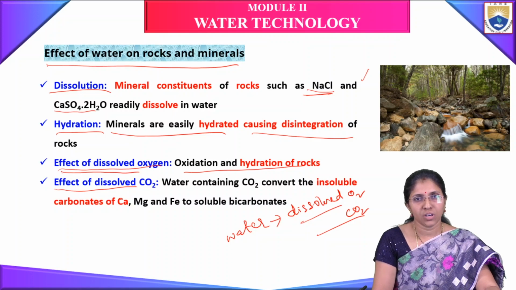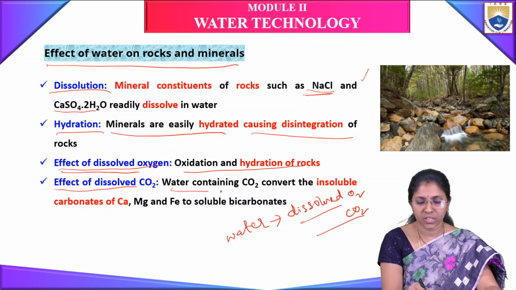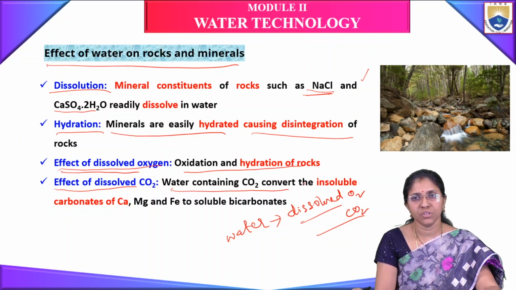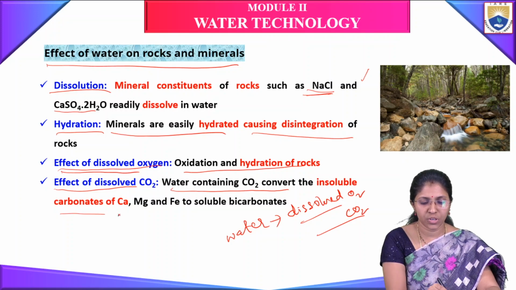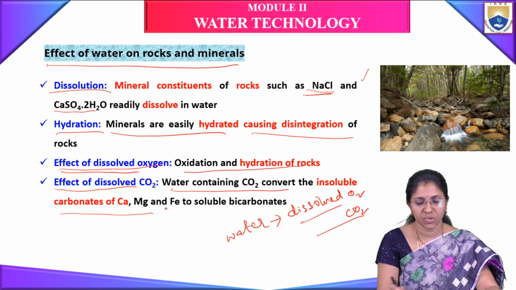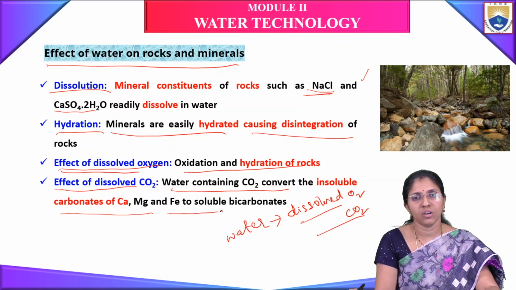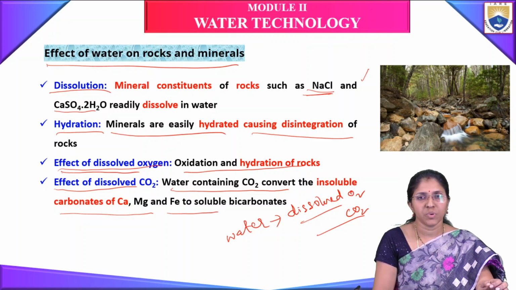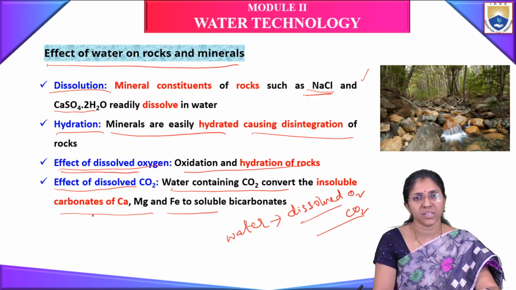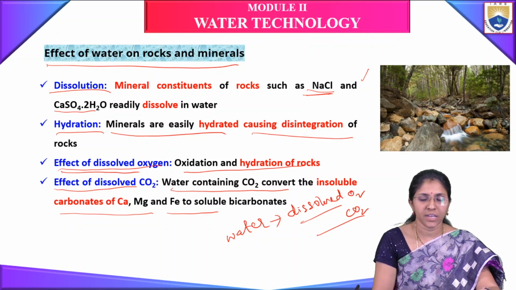Because of dissolved carbon dioxide, water containing CO2 converts the insoluble carbonates of calcium, magnesium and iron to soluble bicarbonates.